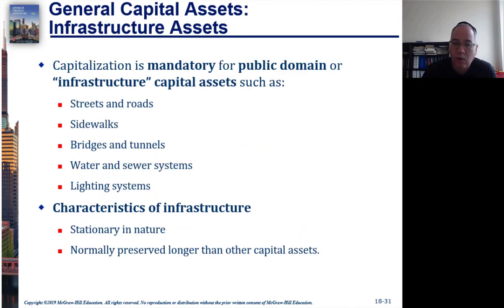So classes of capital assets could go in here. And whenever you have infrastructure, things like streets and roads that the government pays for, then these should be accounted for in this general ledger. The definition is that they are stationary in nature, and infrastructure assets are usually preserved longer than other types of capital assets.